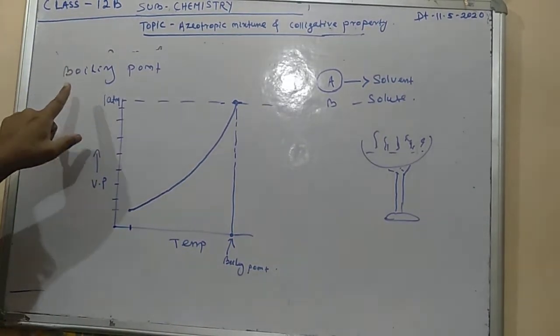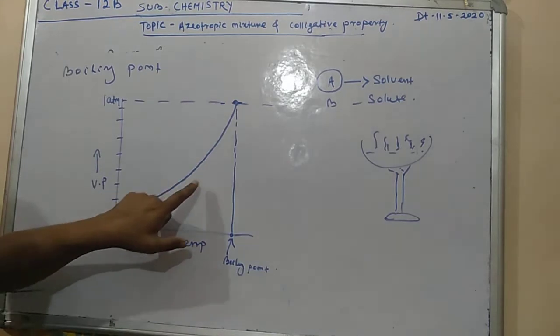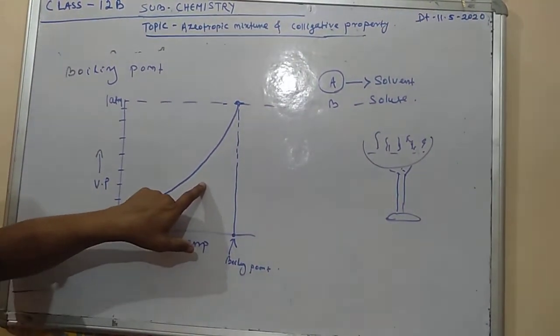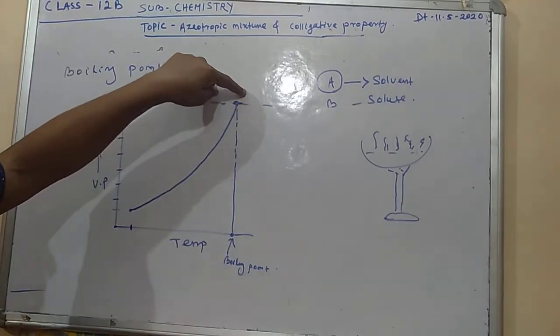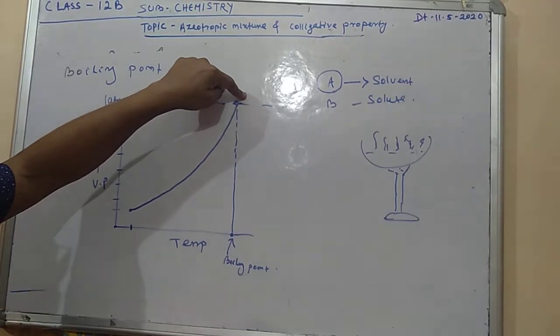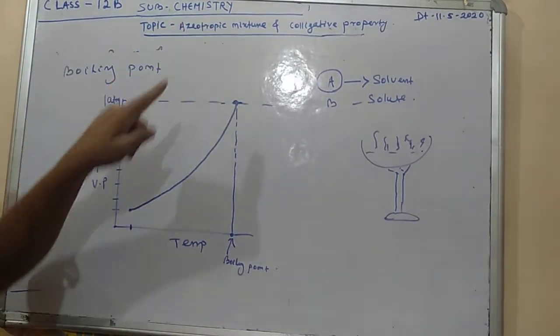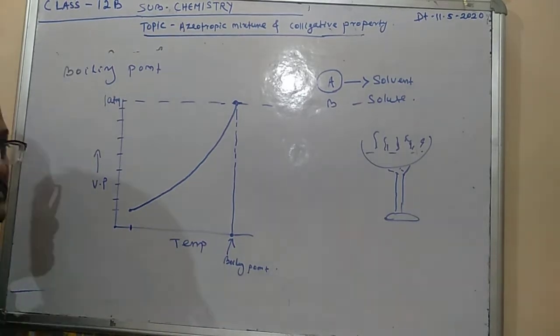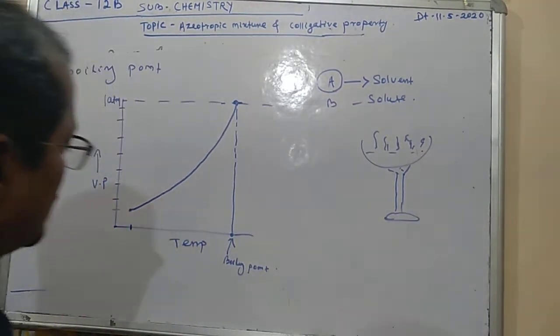The temperature at which the vapor pressure of the liquid attains the 1 atmospheric pressure is called the boiling point of the liquid.